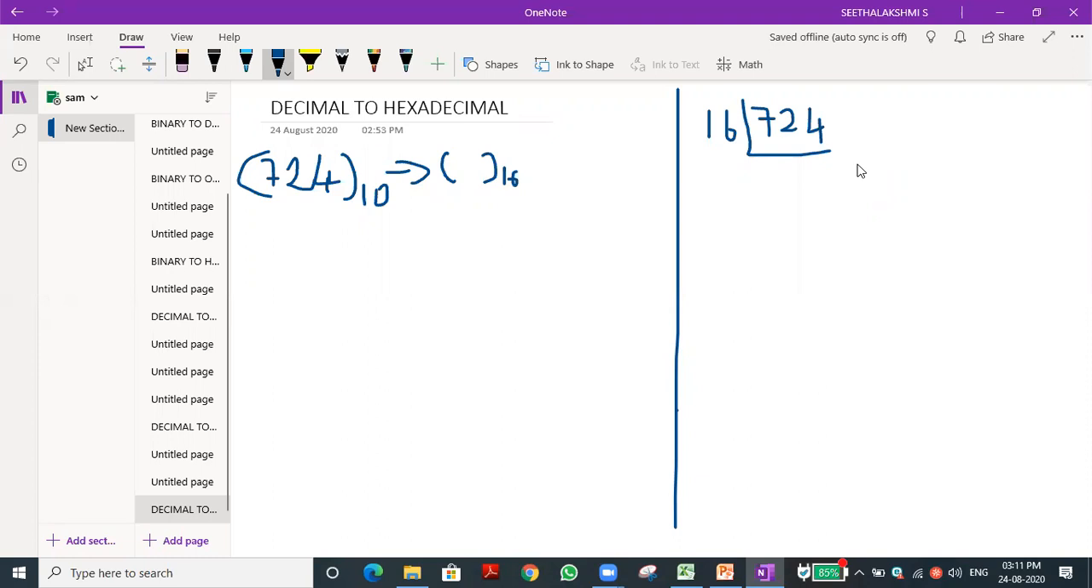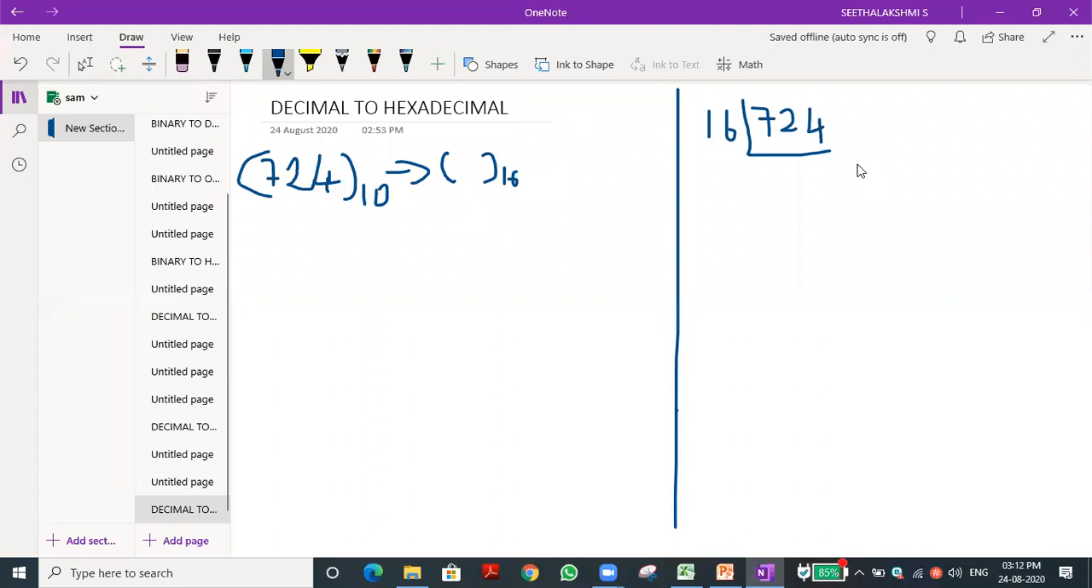What is the number we got? 608. Okay, then we will go higher because our number is 724. No, so we need to get the nearest number. So 40 into 16, I have just done the multiplication. I got 640. Okay, then can anyone do 45 into 16?